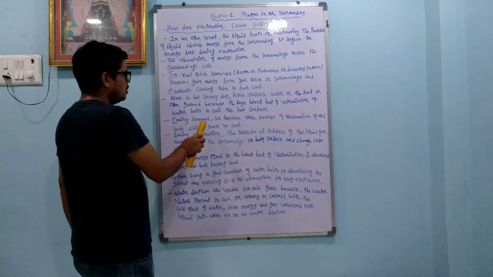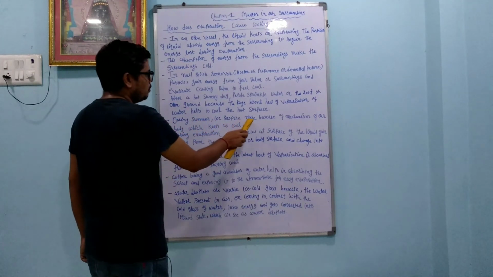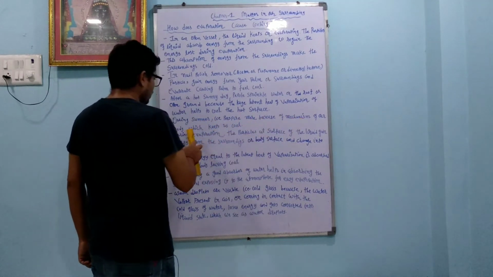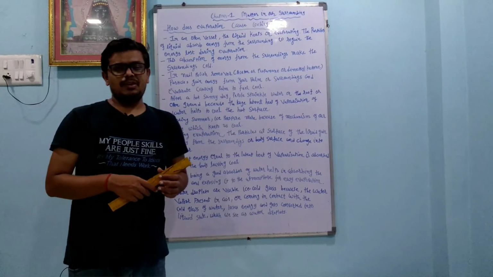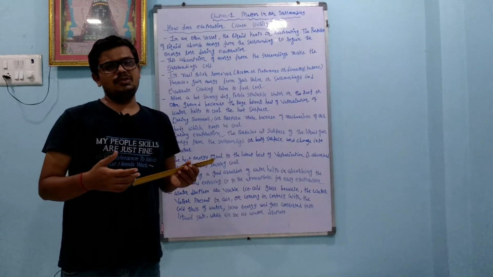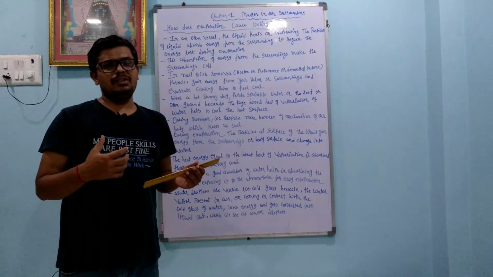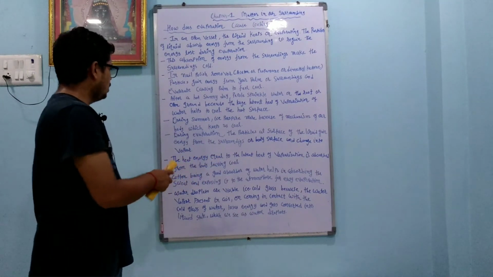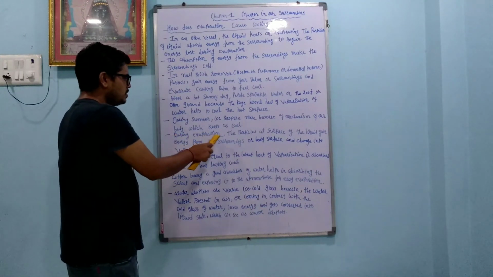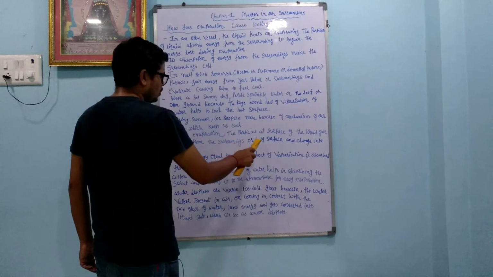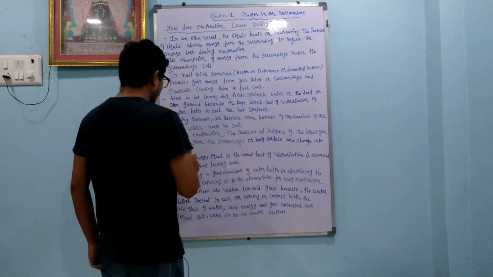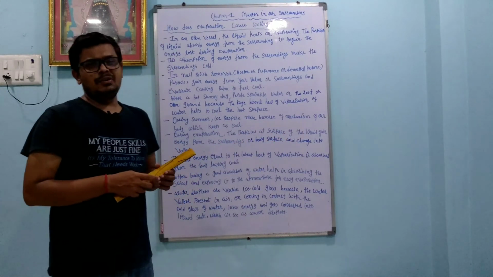During summer we perspire more because of the mechanism of our body which keeps us cool. Our body wants to maintain its temperature. During evaporation, the particles at the surface of the liquid gain energy from the surroundings or body surface and change into vapor.